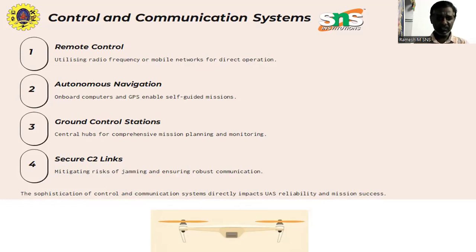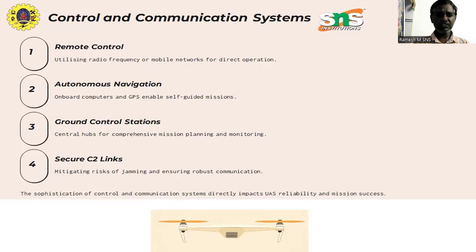In contrast, the data link handles high bandwidth transmission, such as live video, sensor and payload data, as well as imagery. UAS communications often operate in different frequency bands, like 2.4 gigahertz and 5.8 gigahertz, depending on the range, bandwidth needs, and regulatory guidelines.